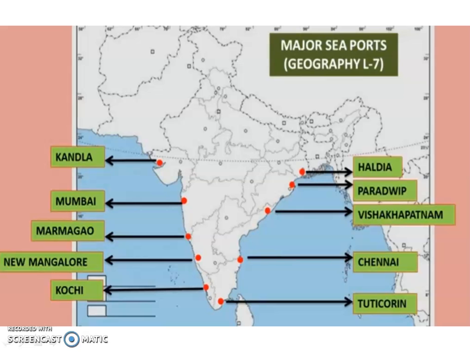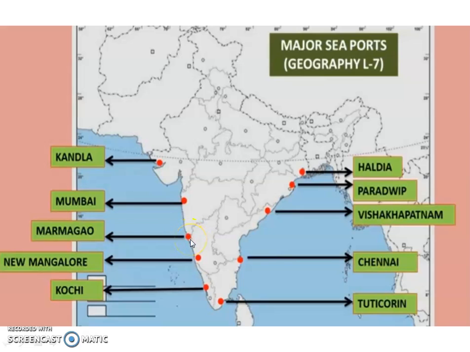So the major ports are, first one, Kandla. It is located here. It is the oldest port in our country. Then next one, Mumbai, that is in Maharashtra. It is located here. Mumbai is the biggest port with a spacious, natural and well-sheltered harbour. Okay, that is Mumbai port. Then the next one, Mormugao port, that is in Goa. It is a small state, that is Goa.